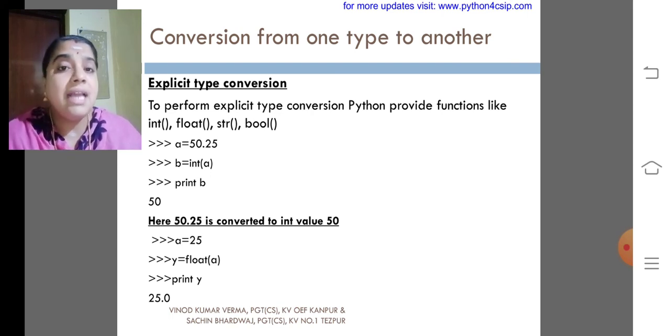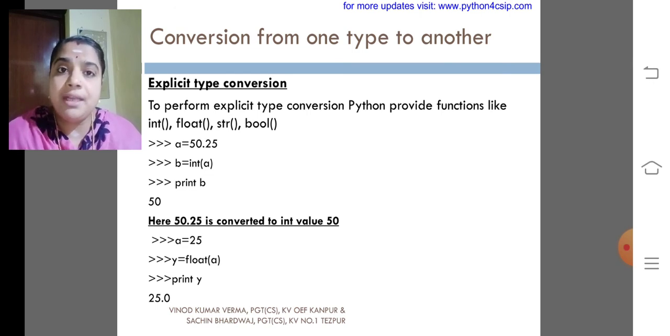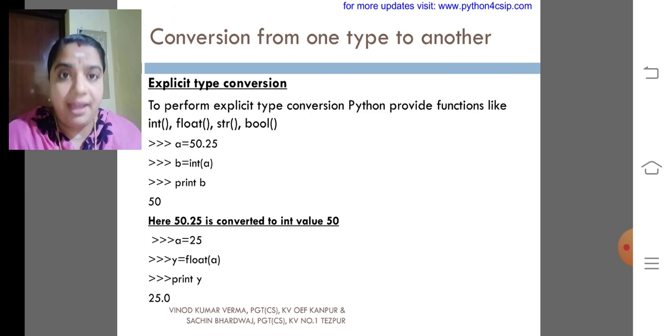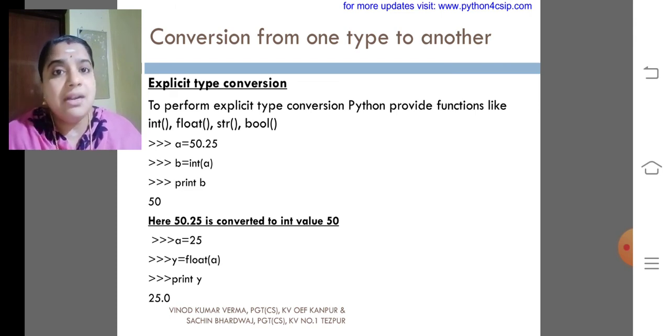My dear children, look at the example given. A equal to 50.25. Actually, what is the type of A? It is nothing but float. If you want to convert it into int, what do we need to give? B equal to int of A. What happens is, on the second line, the interpreter converts the type of float into integer type. Why? Because the programmer gave int of A. Now the type of B becomes int only.